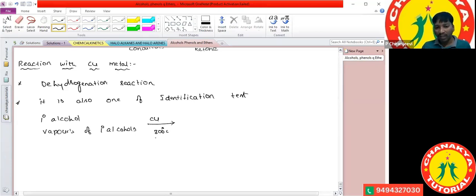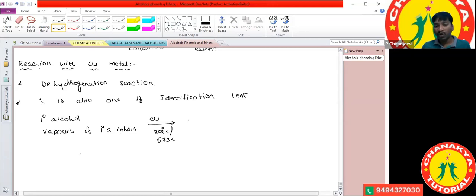We can convert it to Kelvin, which is 573 Kelvin. So when the vapors of primary alcohols are passed through copper metal at 573 Kelvin, they are converted into aldehyde.